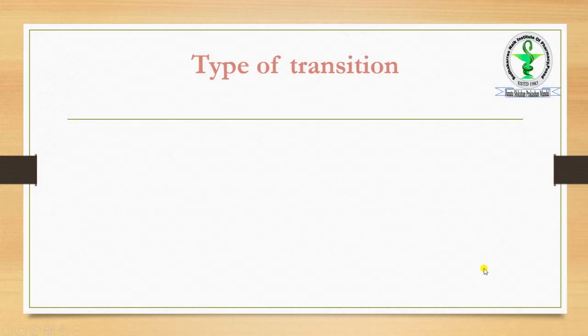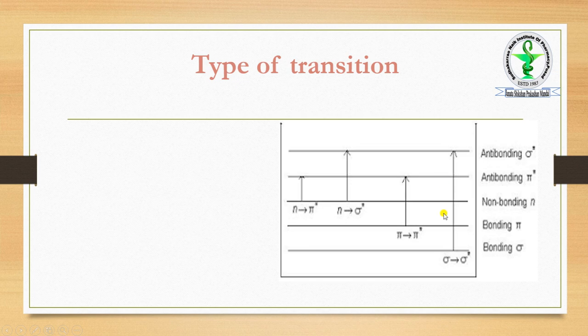Then we must know the types of transitions. There are mainly various kinds of transitions as shown in the diagram. If you are able to see, sigma to sigma star type of transitions, as we know, are for saturated compounds: a bonding sigma to an anti-bonding sigma star.